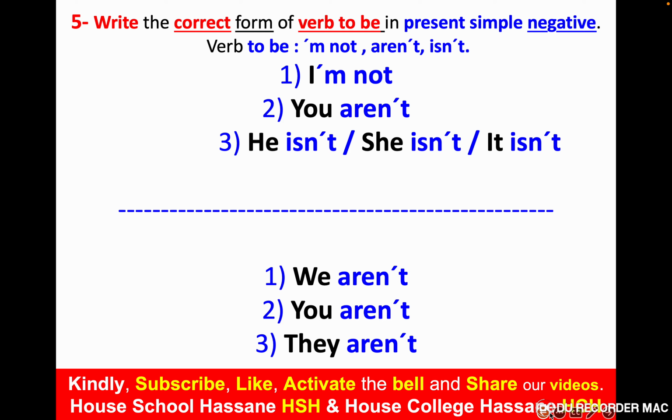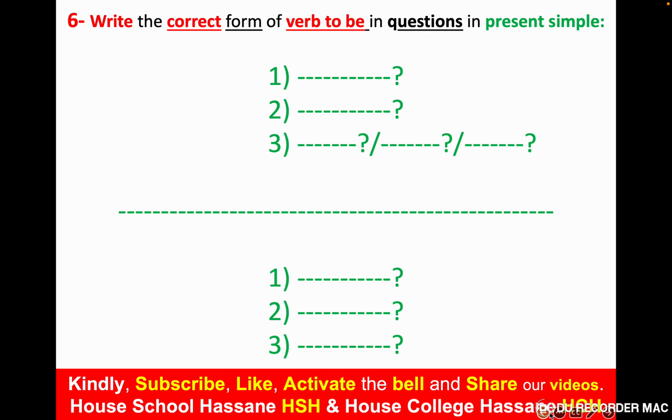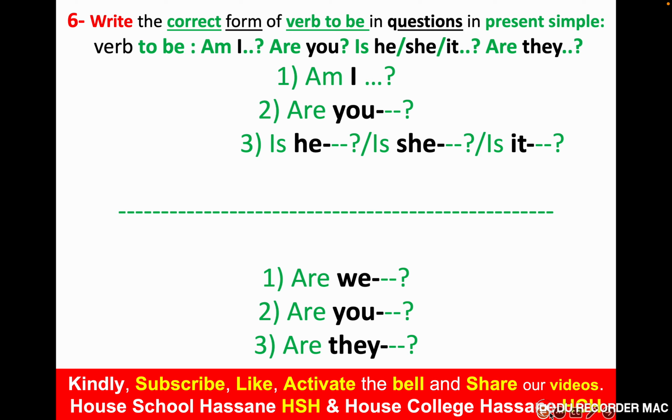Let's go to the question. How can we make verb to be in the question? So as you know, in the question, the verb to be should come first. So am I, are you, etc. Let's see the answers. So verb to be: am I, are you, is he, is she, is it, are we, are you, are they. So this is verb to be in question.